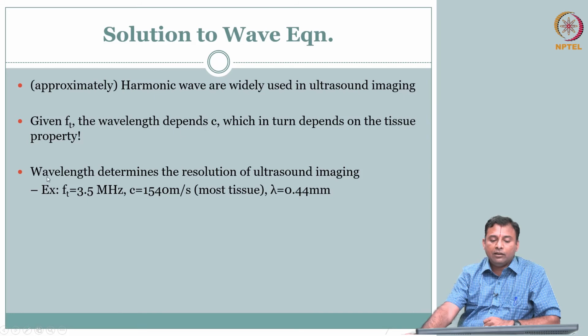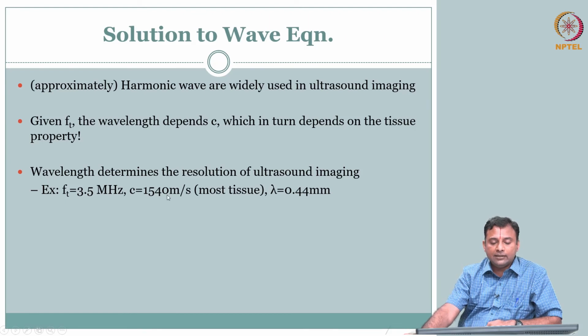For a typical configuration, say the frequency transmitted is about 3.5 megahertz. Remember we said 1 to 20 megahertz, but 3.5 is in a range that is very popularly used. Okay. So, 3.5 megahertz is f.